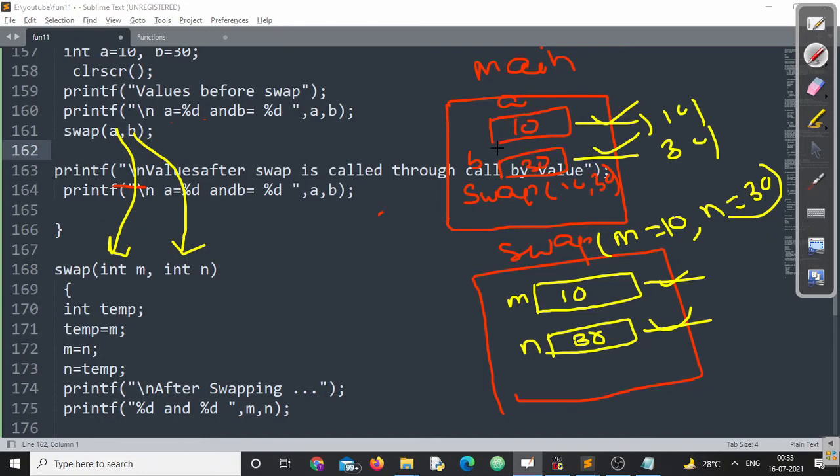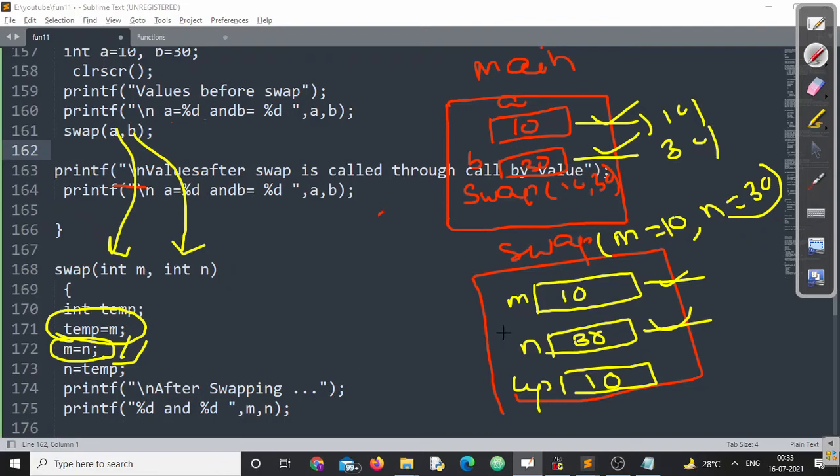And whenever one value is passed here, there is no more relationship between these two functions, right? Now immediately I have created one more variable, temp. Now when I say temp is equal to m, you know, the value of m will be assigned to the temp variable. Now temp will be 10. Next I have written m is equal to n. What will this statement do? It will assign the value of n into m.